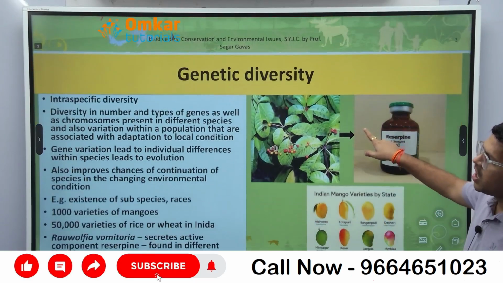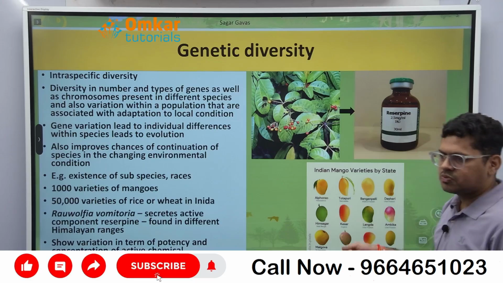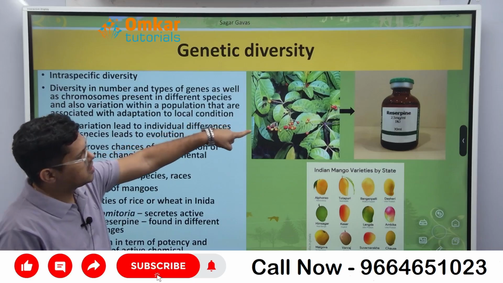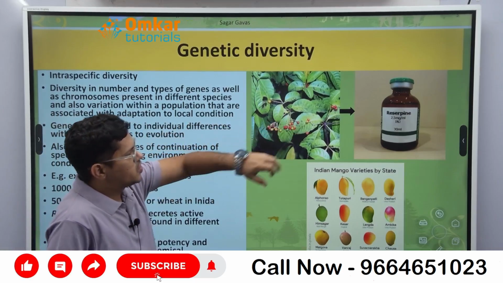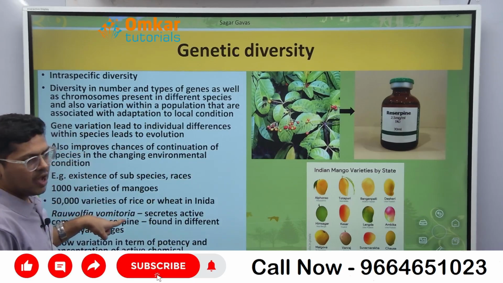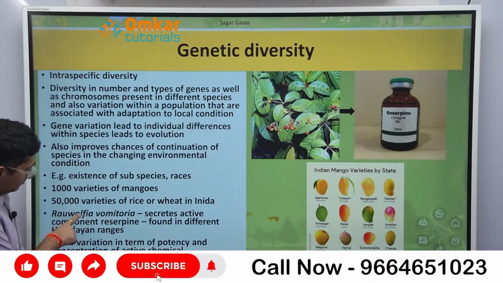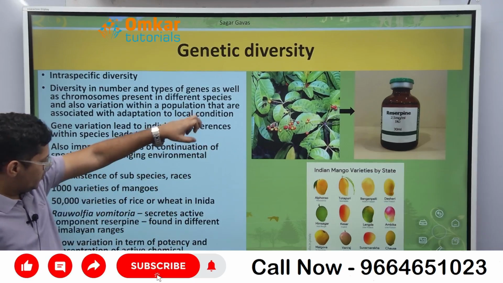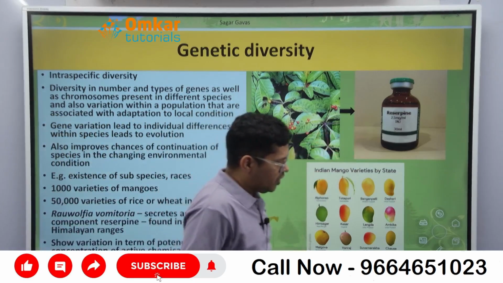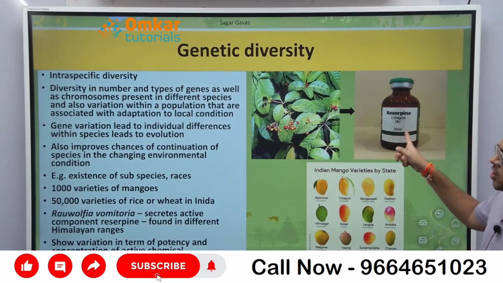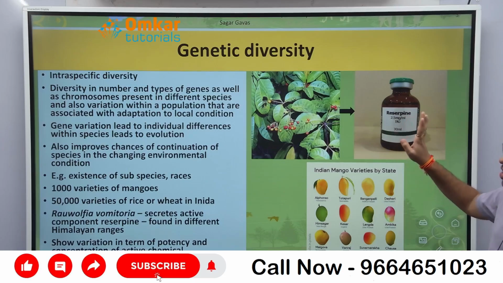It is intraspecific. Intraspecific matlab within a species. Okay, it is what? Intraspecific. Now can you see, this is the plant which is known as Rauvolfia vomitoria. Rauvolfia vomitoria. Now ये क्या है? This plant से we make a compound which is very useful, this is a drug called as reserpine. Okay, now this reserpine is used for treating the disease, right?